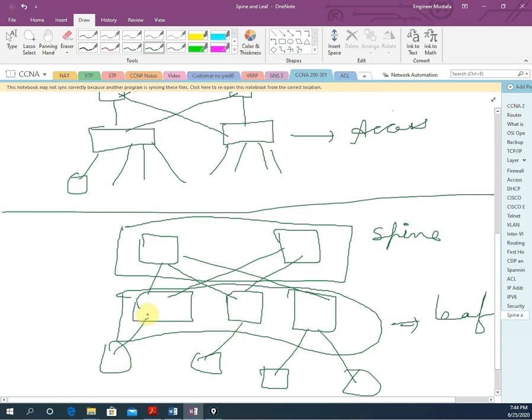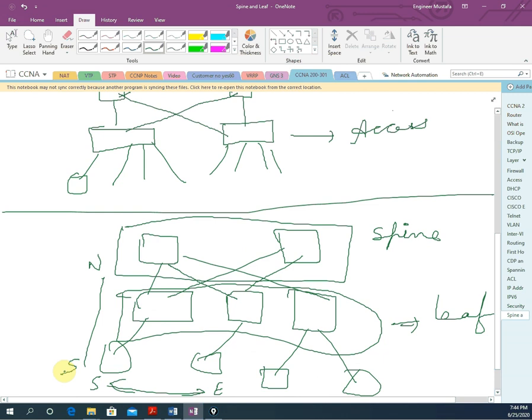Okay, and we have the spine switch which is connected to our leaf switch, replacing the aggregation and distribution layer switch. Okay, and we can say the leaf switch meshes into the spine, forming the access layer that delivers the network connection from this point to the server. So the server can communicate going here, and then it will go here, and then it will come like this. This way, if the communication is going from here to here, we can say east and west. If the communication is going from down to up, we can say north and south.